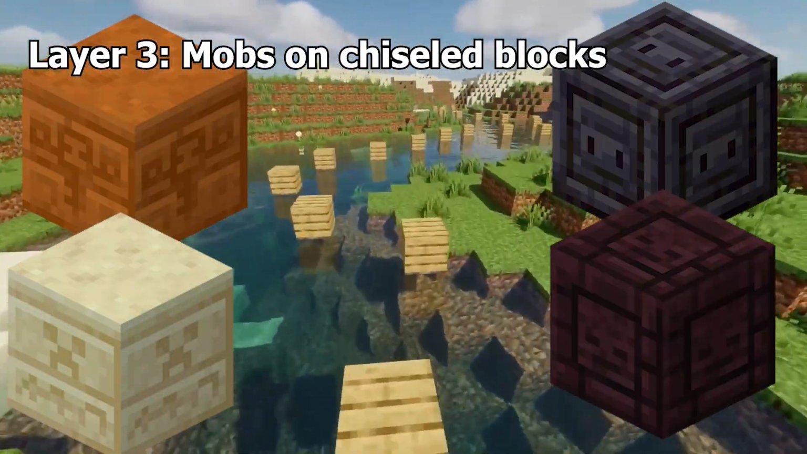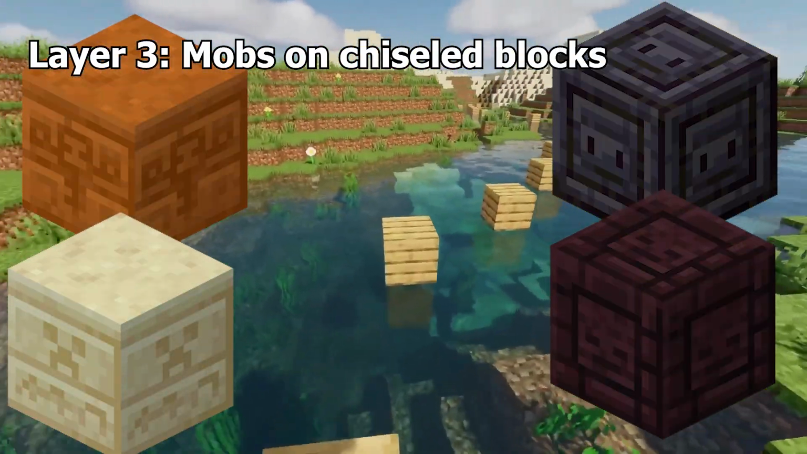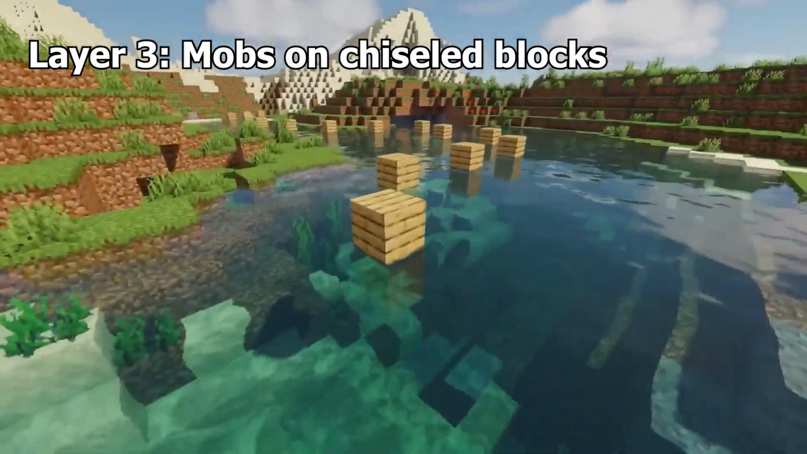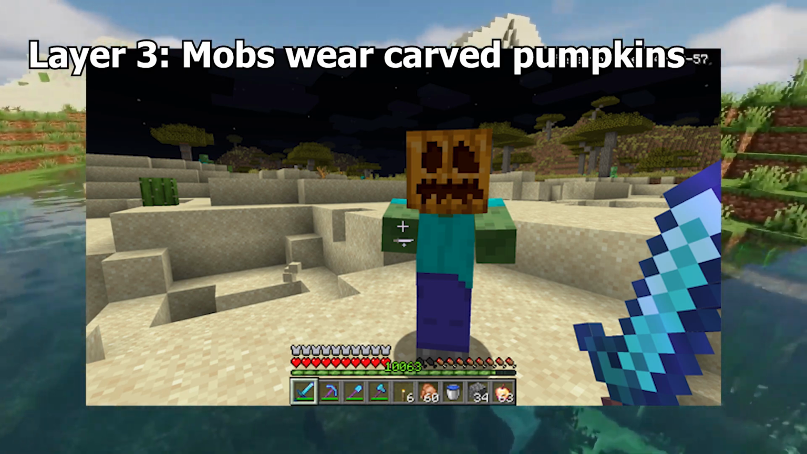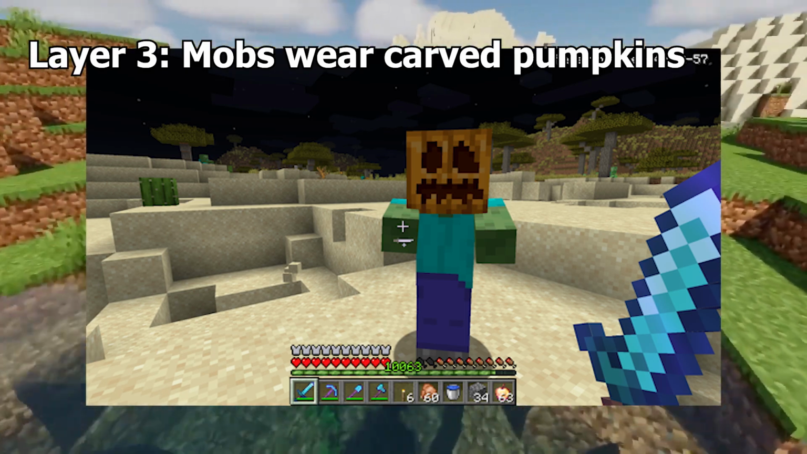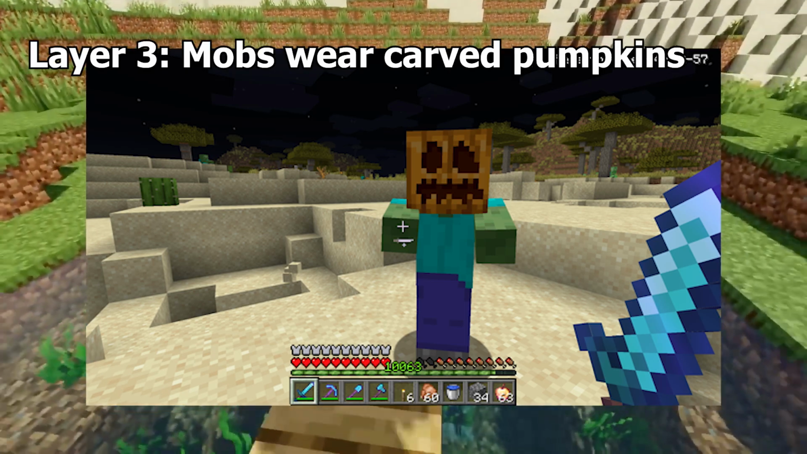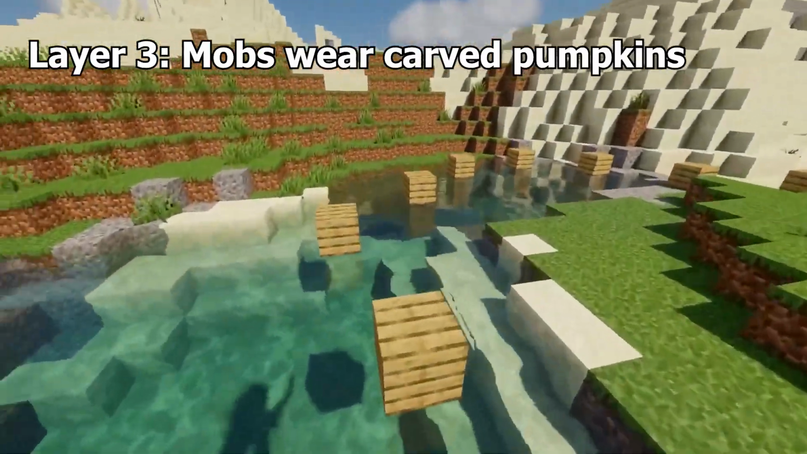Mobs on chiseled blocks. All chiseled blocks except for the chiseled quartz block have a mob engraved in them. Mobs wear carved pumpkins on Halloween. Just as it says, on Java Edition on Halloween, mobs that can equip a carved pumpkin in their head slot have a chance to spawn with one on.